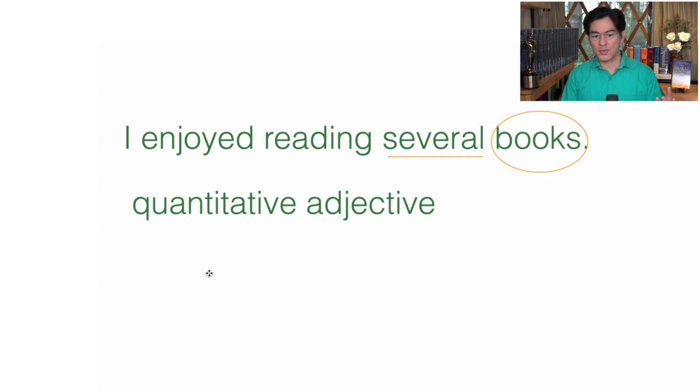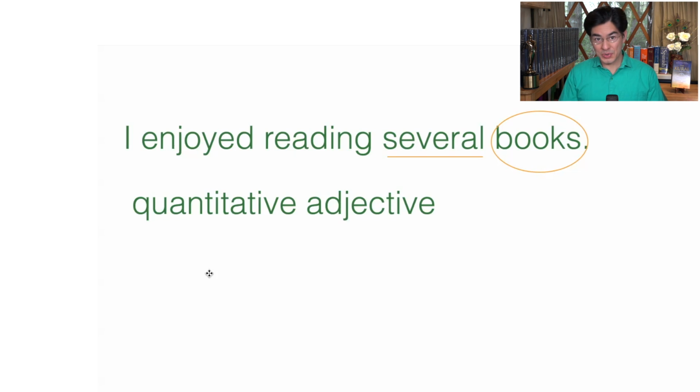I didn't say I enjoyed reading 3 books or 4 books or 5 books. And of course, 3, 4, and 5 in all of those cases would have been quantitative adjectives as well. But words such as several or as many are also quantitative adjectives. And in this case, several indicates more than one, but less than many.